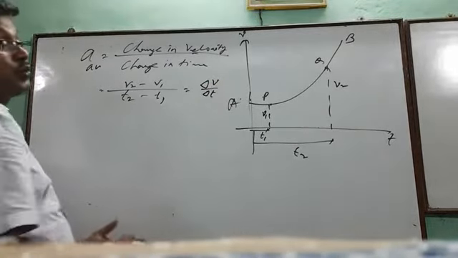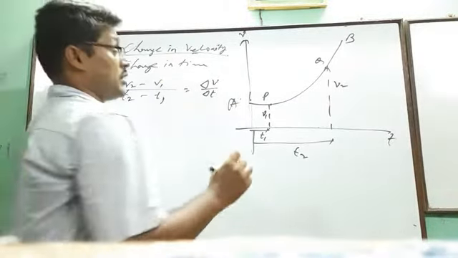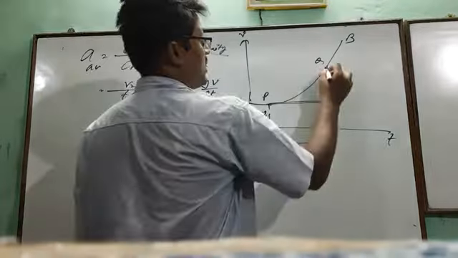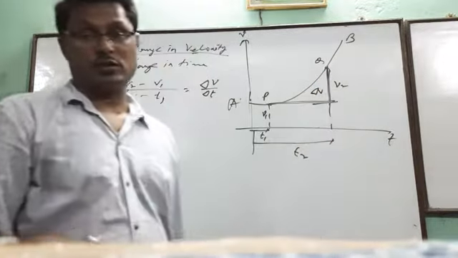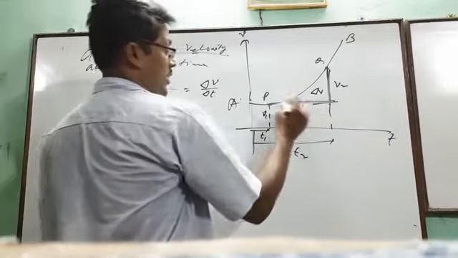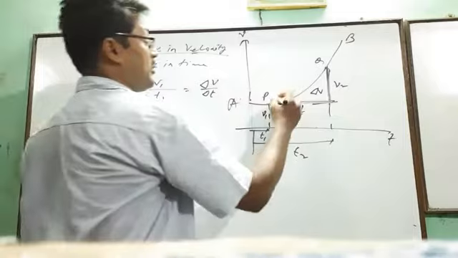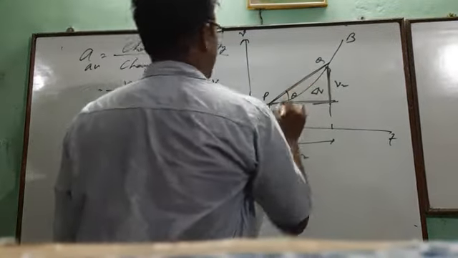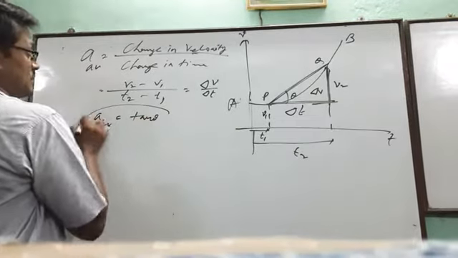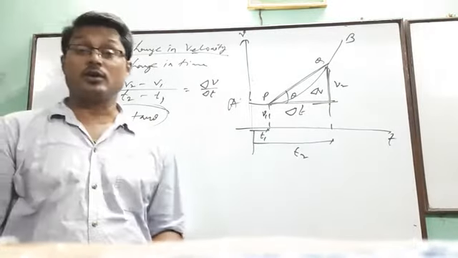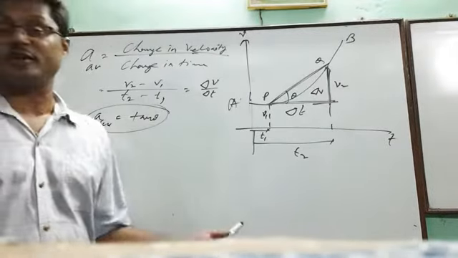And what is the meaning of delta v and delta t in the graph? Now you draw a perpendicular, and this will be delta v. This is the growth, and this is the time required in which the growth was made. Now delta v by delta t means this is theta, so a average equals tan theta. So what is the conclusion we have received from this treatment?